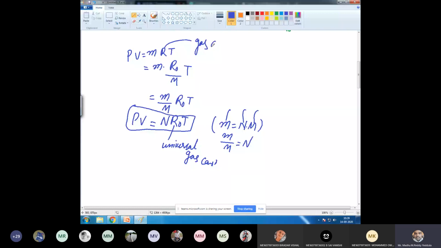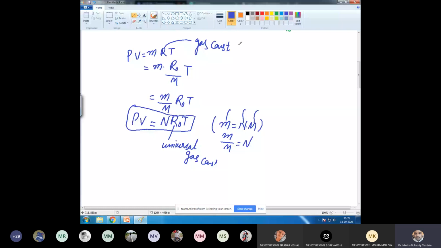Did you get clarity between all these things? While solving problems, these things are very, very important: when you should use nRT, when you should use mRT. If you have any doubt, I can explain. So these are the different ways of representing the ideal equation of state.